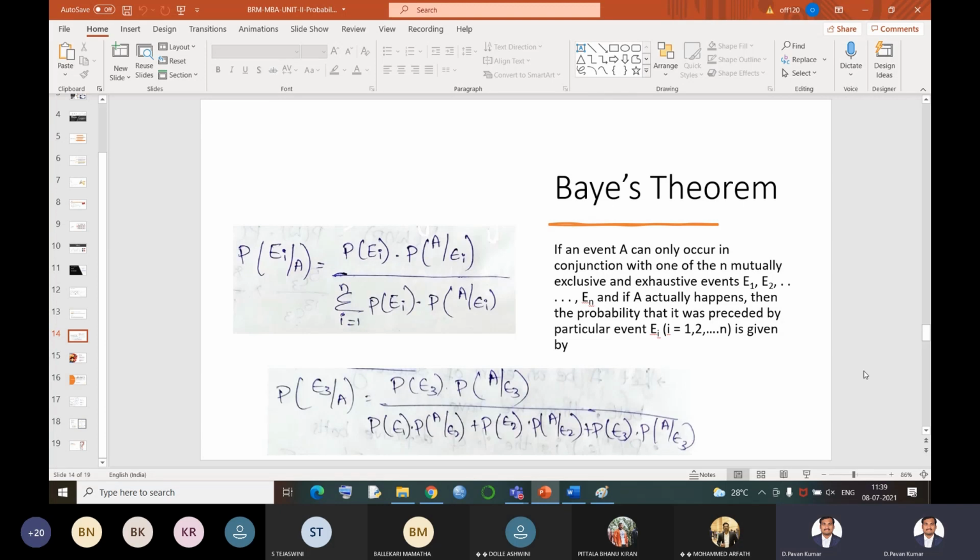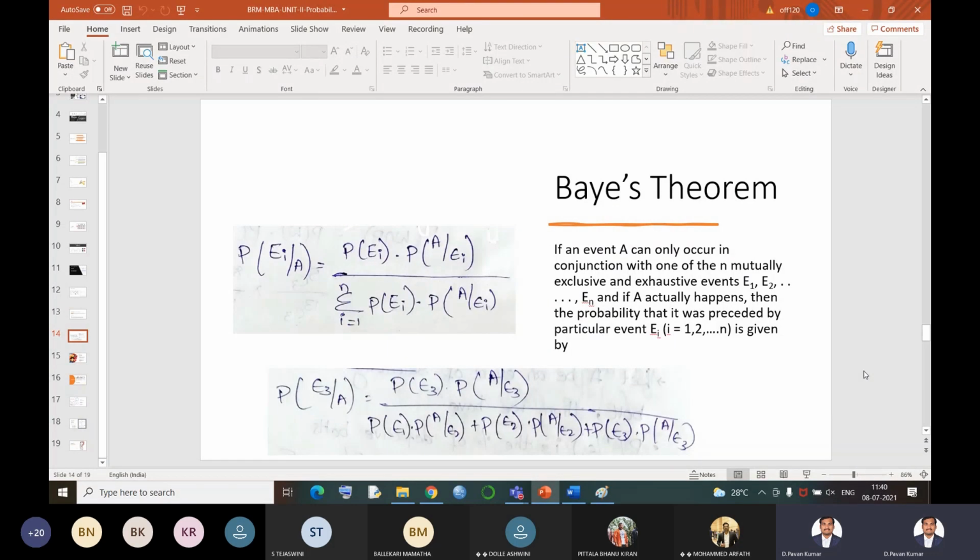statements. First one is, let us take an example: there are three bags, and in each bag there are different colored balls. My first statement is, what is the probability of drawing a red ball from the third bag? What is the probability of getting a red ball from the third bag? That is a straightforward question. So that is called a normal straightforward probability problem.